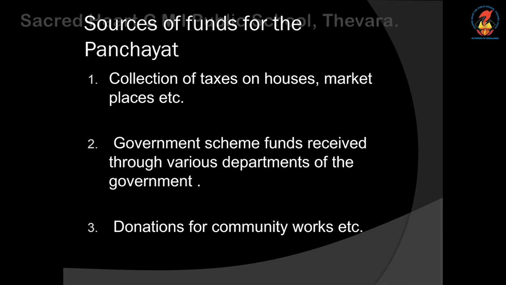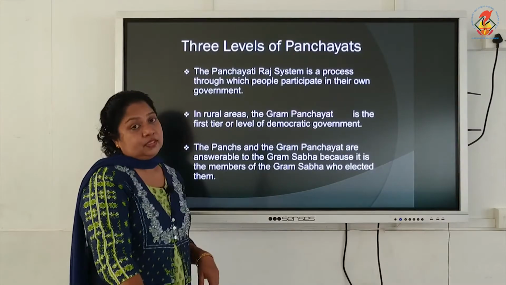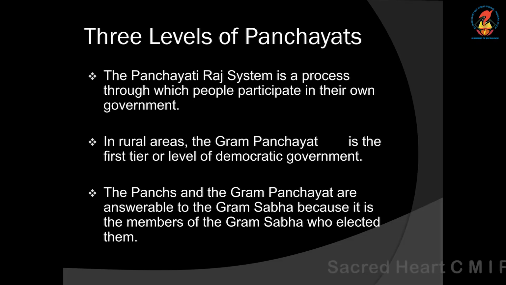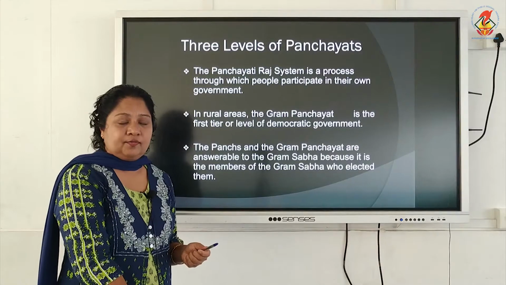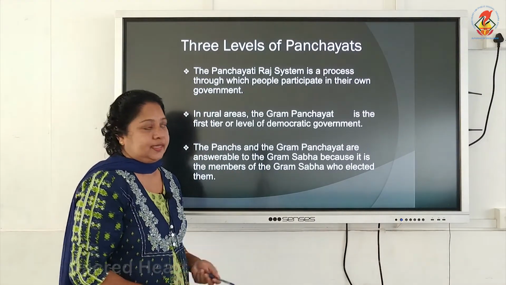So, the sources of funds for the Grama Panchayat are collection of taxes on houses, marketplaces, etc. Second, government scheme funds received through various departments of the government. Third, donations for community works, etc. Okay. Now, coming to the levels of Panchayat. Panchayats are working on 3 levels. The Panchayati Raj system is a process through which people participate in their own government. So, that we have seen first. What is Panchayat? People are participating in their functioning, that is the Panchayati Raj system.